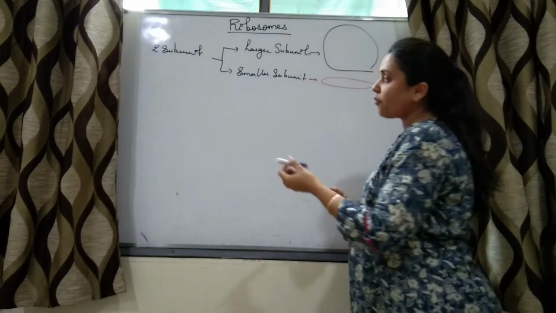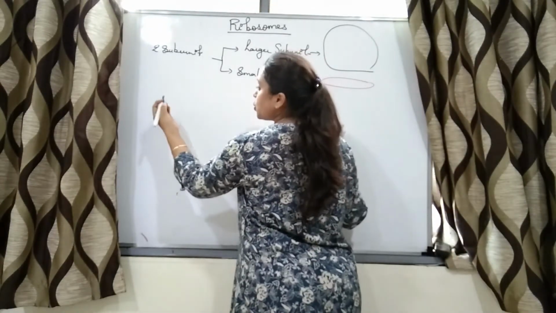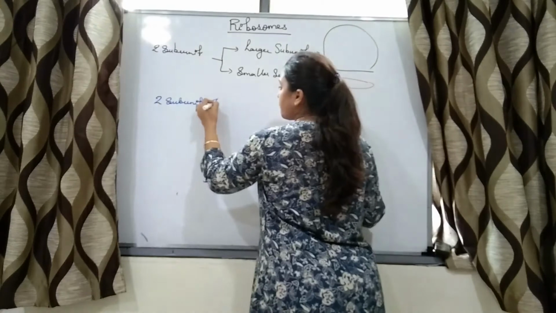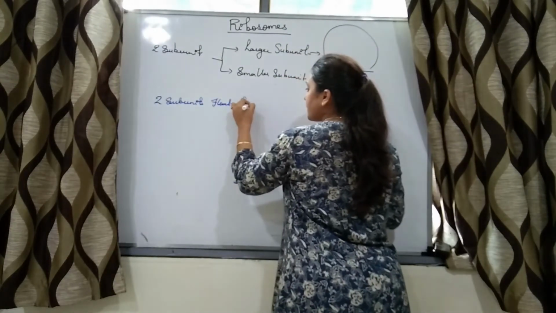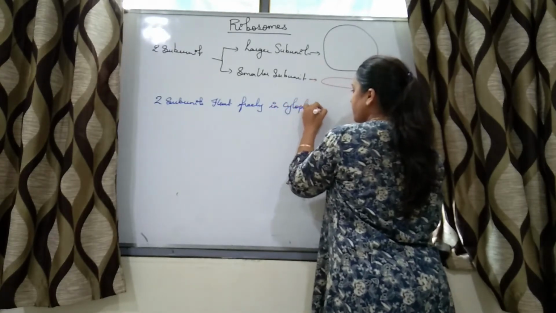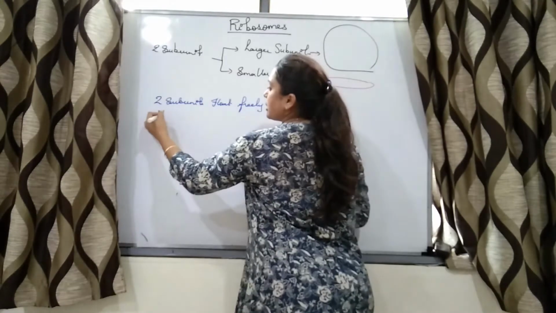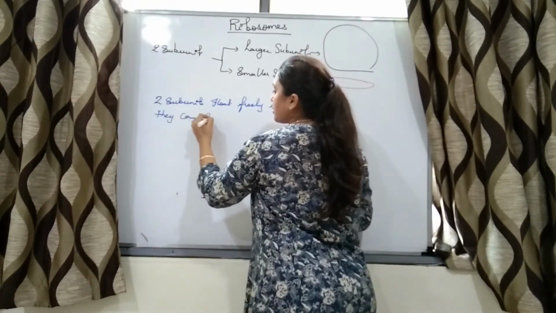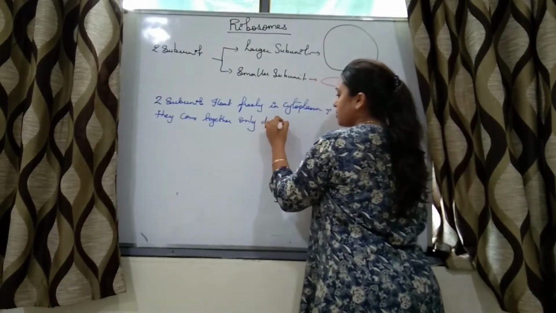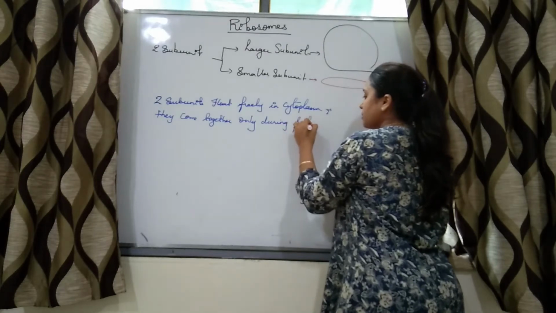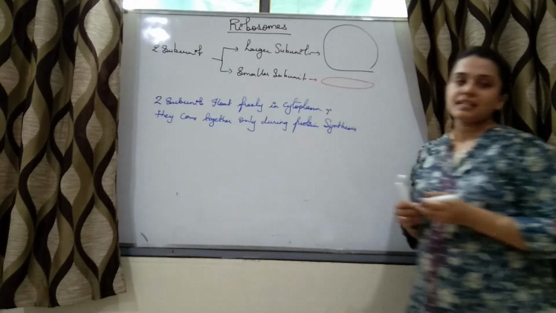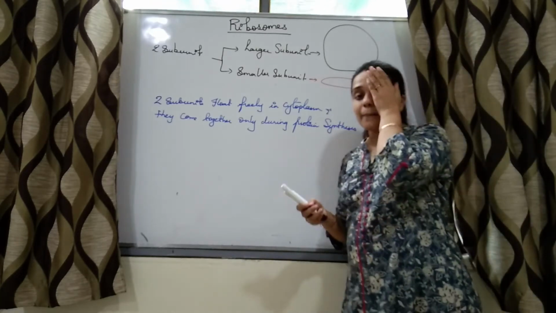So what is needed for it, right? The two subunits float freely in cytoplasm and they come together only during synthesis. So whenever there is need of protein synthesis, at that time only these two subunits come together.